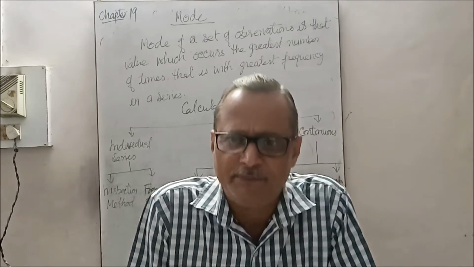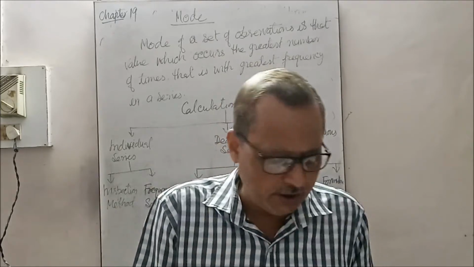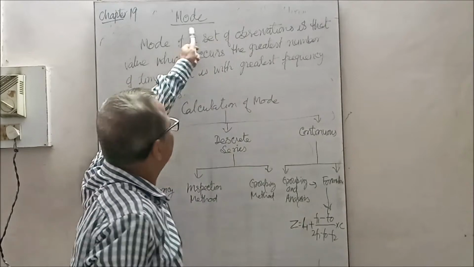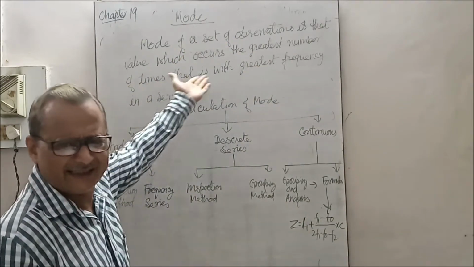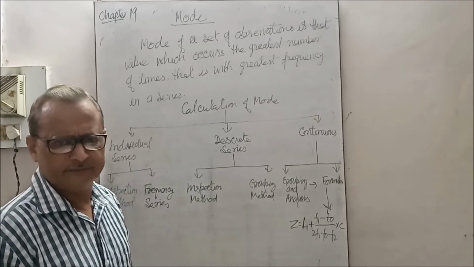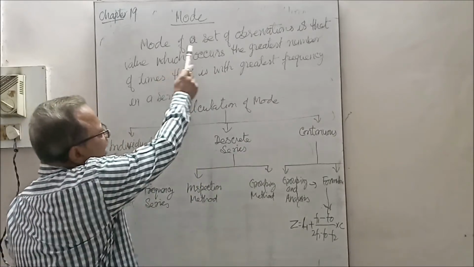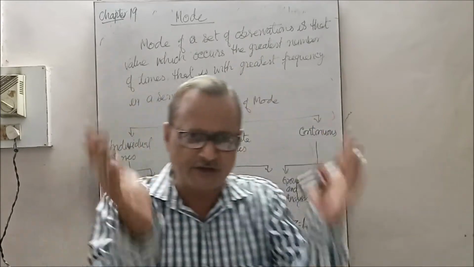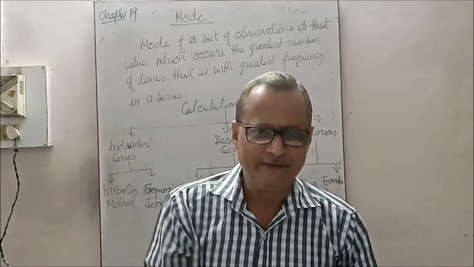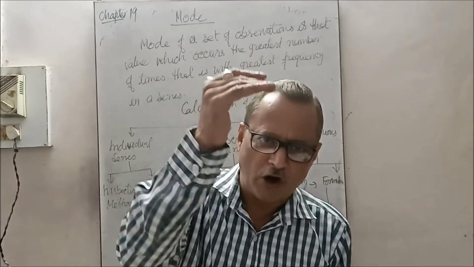Now the third measure of central value is called mode. What is mode? As given in the definition in your book, the mode of a set of observations: a set of observations means the variables have been given, then you have to observe it.